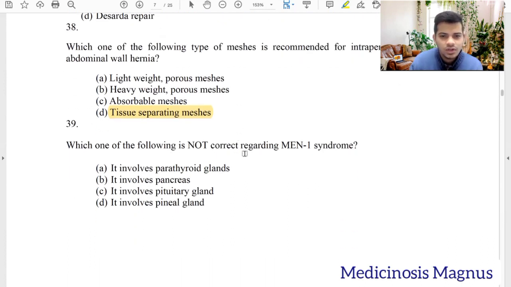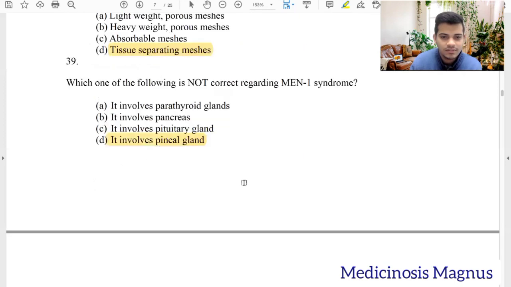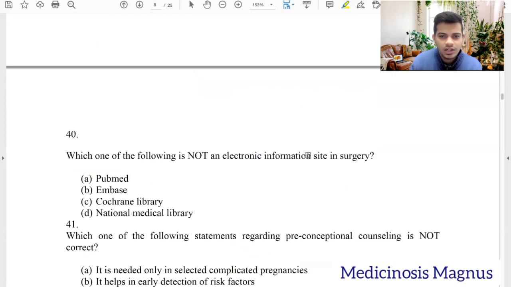So now the following is not correct regarding MEN 1. So MEN 1 involves 3 compartments: head and neck and abdomen. So in head you can see pituitary gland tumors, and in the neck parathyroid gland tumors, and in the abdomen usually it's the pancreas. So it doesn't involve pineal gland. So now the following is not an electronic information site in surgery. PubMed, yes. Embase is usually Elsevier, and that is also an electronic information site in surgery. Cochrane Library, yes. National Medical Library.